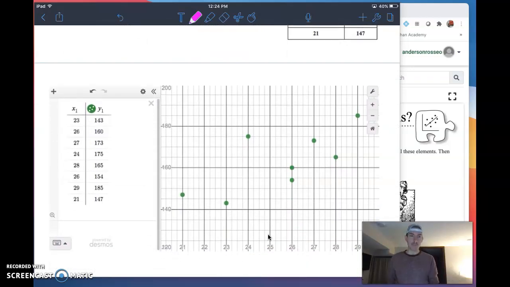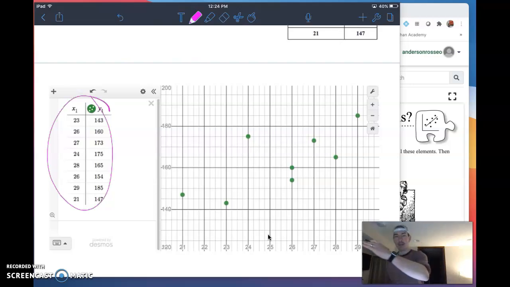Some things I'm seeing, okay, over here on this side is my data. I'm seeing a positive trend in that data. That data is trending upwards from left to right. That tells me there's a positive association, and that makes sense to me because as a person's forearm gets longer, that person is generally taller. Okay, that makes sense because taller people have longer arms, right?